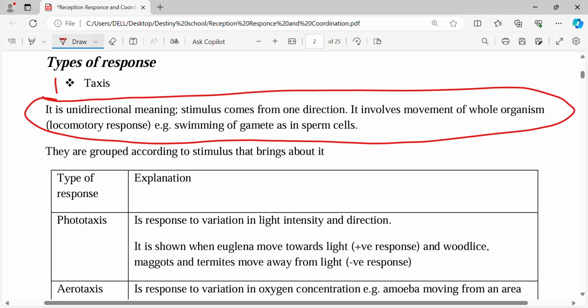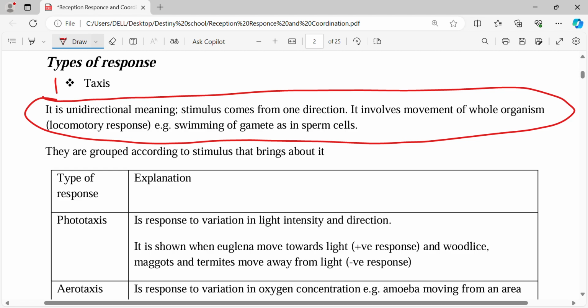Now, if there is a certain stimulus, the whole living organism moves from one point to another. Let me give an example. There are some flies that, when you switch on the security light at night on the outside part of the building, come towards that light.